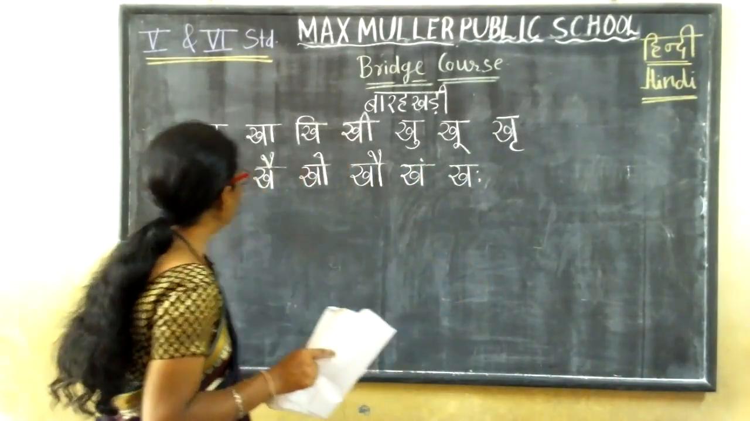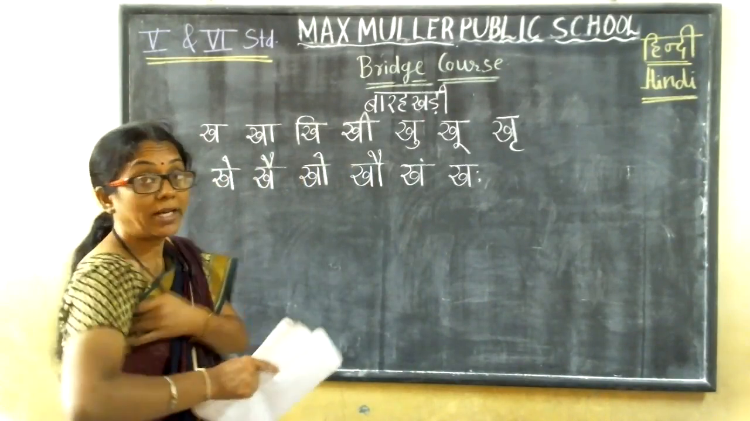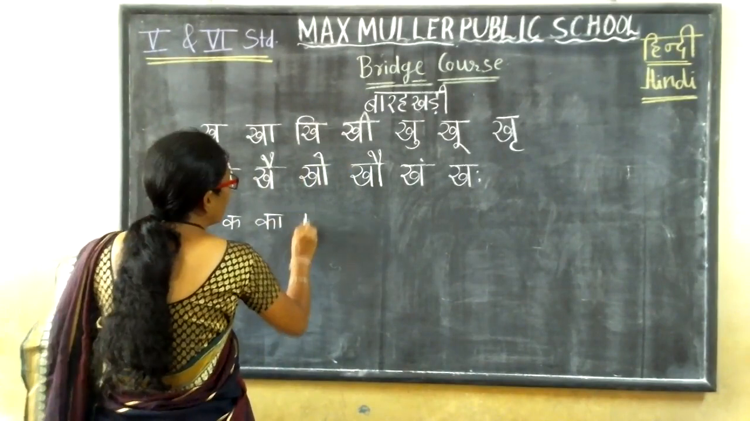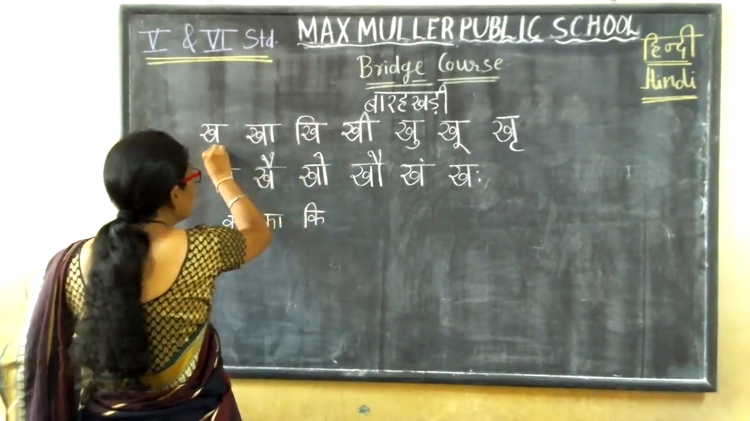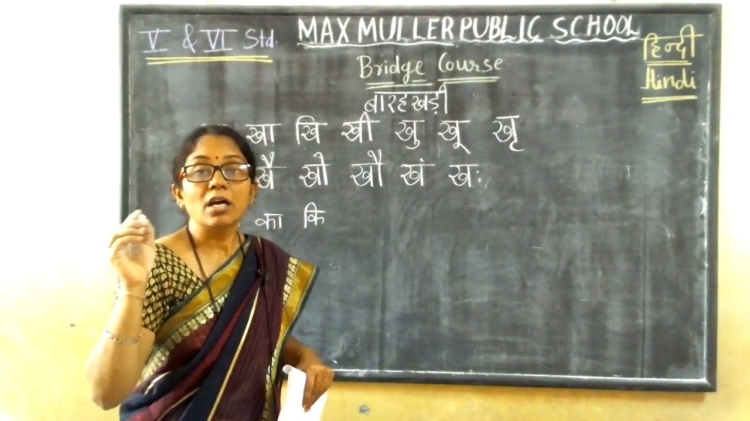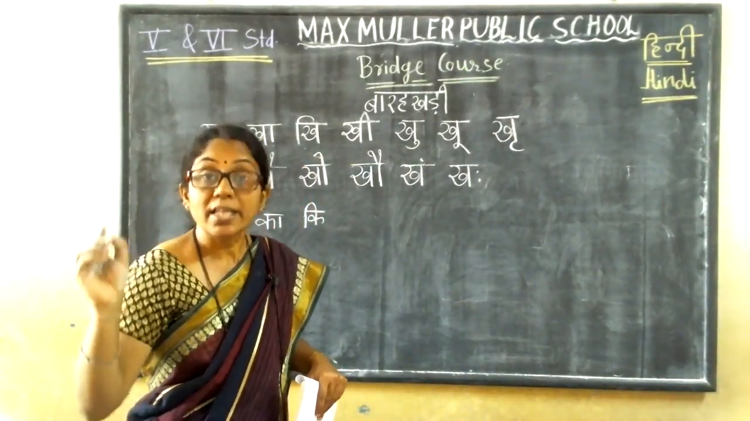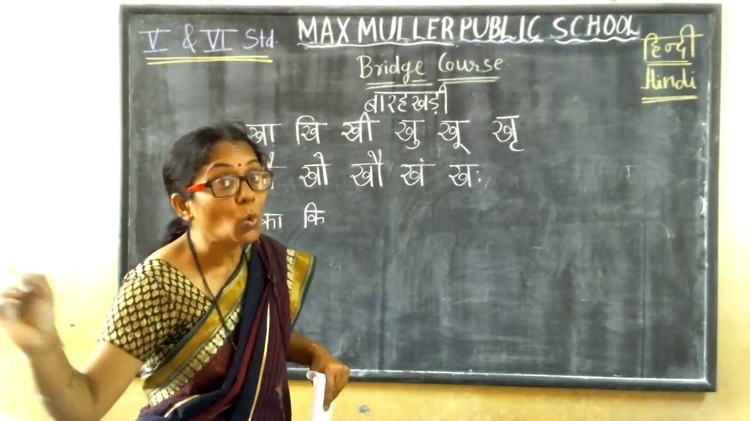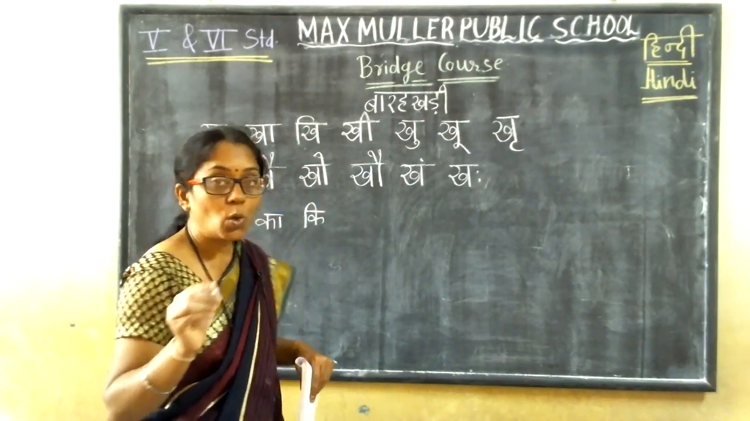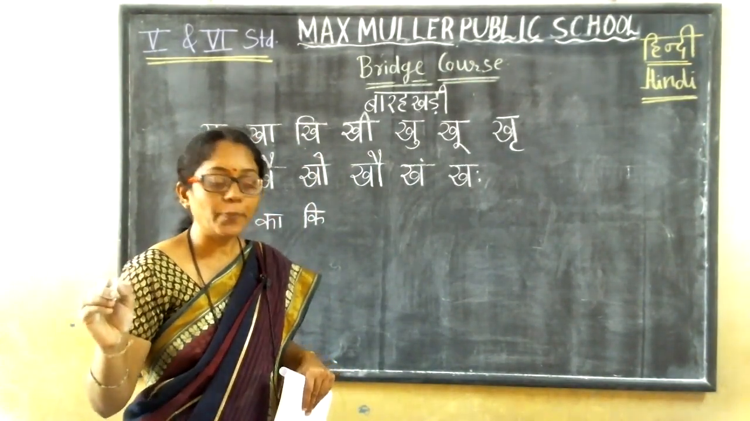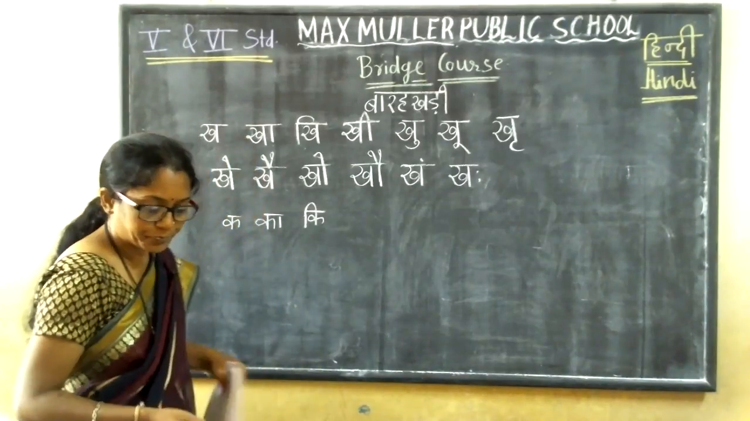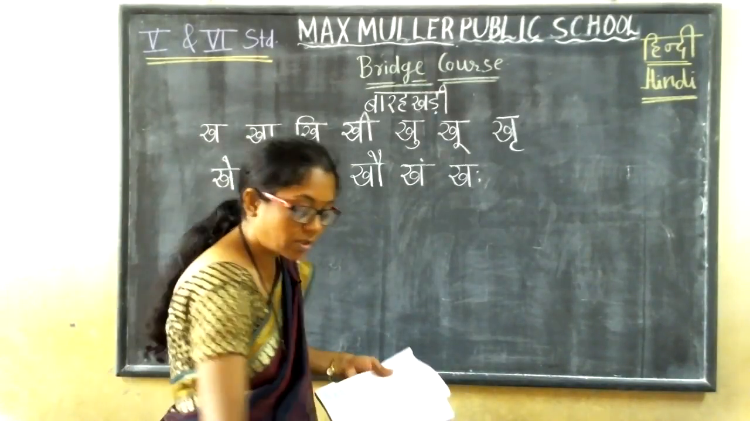Okay, but the pronunciation should also be correct. That is ka ka, ka ka ki, but here kha kha ki. Listen to the pronunciation: kha kha ki kee khu khoo kru khe khai kho khau kham khah. Like this you have to pronounce it properly. So you got these now.